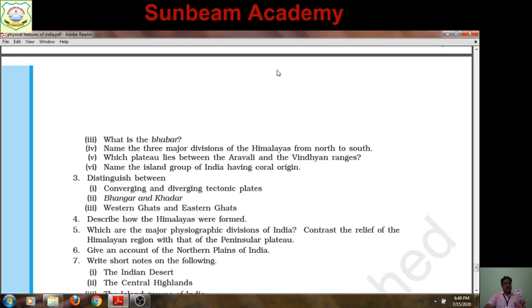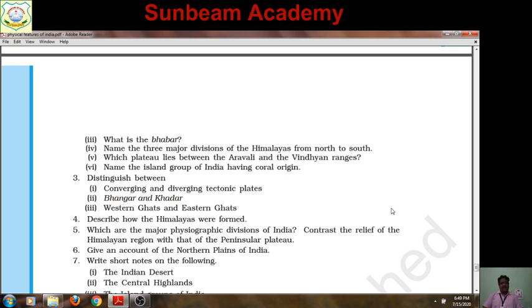Not to worry. Describe how the Himalayas are formed. It is also included in notes. Which are the major physiographic divisions of India? Now see this question. Such a long question is never asked, but here it is given. It is an NCERT question, just to look. Same questions are never asked in your examination.